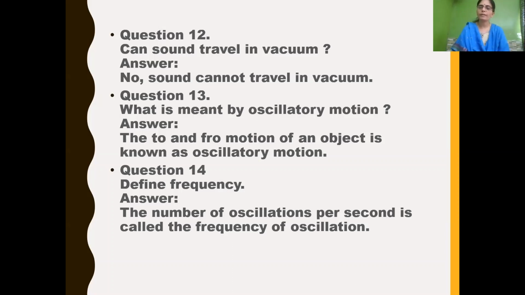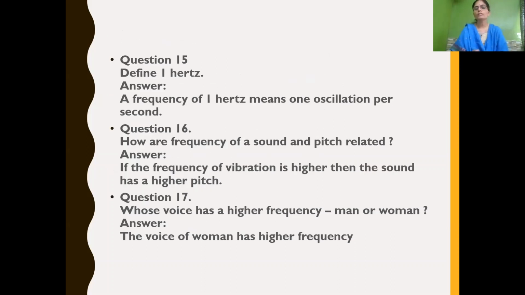And again, what is frequency? The number of oscillations per second is called the frequency of oscillation, and it is denoted by the unit Hertz. What is 1 Hertz? 1 Hertz means 1 oscillation per second. What do you mean by 20 Hertz? 20 Hertz means 20 oscillations per second. Got it? What is 1 Hertz? 1 oscillation per second.